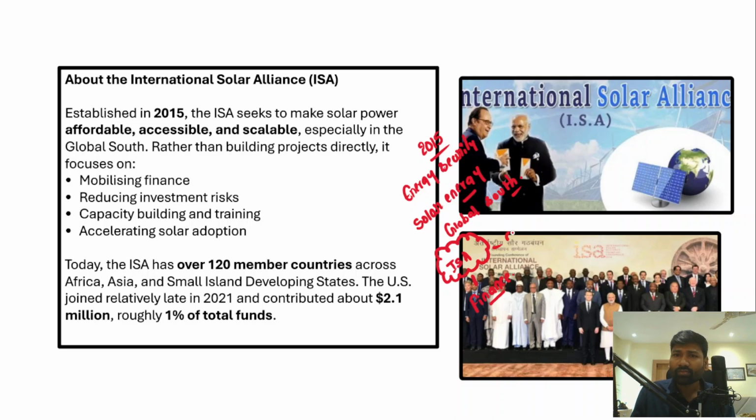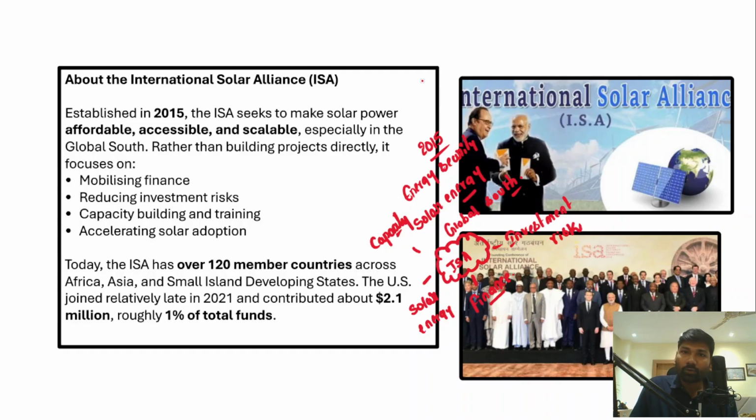Then there is a need to reduce the investment risks of the member countries, and this is one of the priorities of the International Solar Alliance. Then accelerating solar energy adoption, and then capacity building and training. So these are the objectives with which the International Solar Alliance was launched.